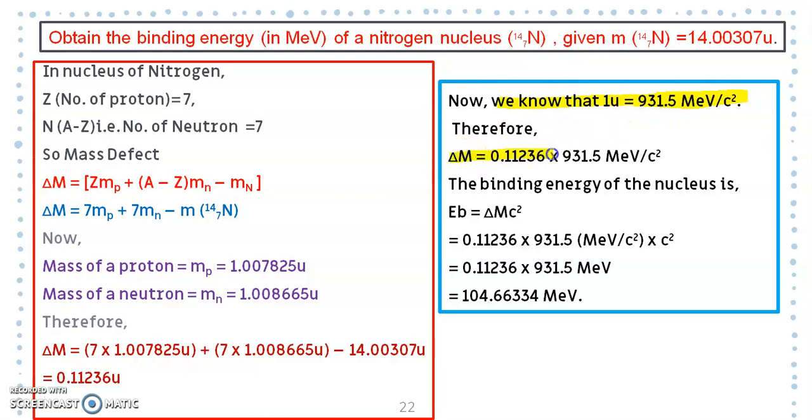Here this is your mass defect. Multiply this mass defect with this and you will get binding energy in MeV. Clear? So here the 3 major things to calculate the binding energy are, first you have to find the mass defect, and to find the mass defect you have to learn the mass of proton and mass of neutron. The mass of nucleus will be given to you definitely. Thus just calculate the mass defect and multiply it with 931.5, then you will get the binding energy. Is it clear? Any doubt?